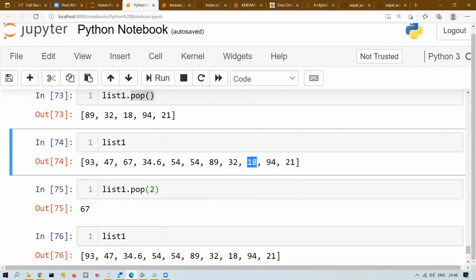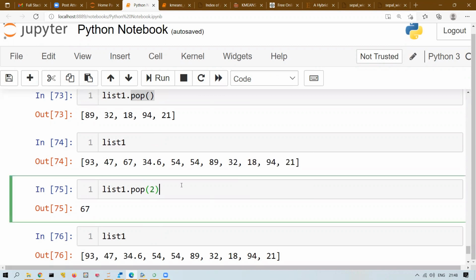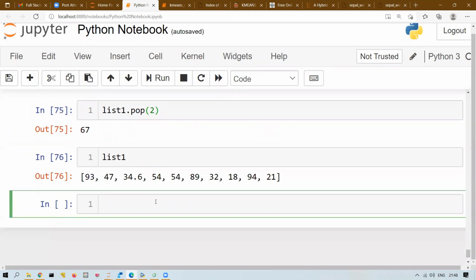I don't know the index of this 18, but I know what I want to delete. I know the name of the element. If you want to delete any item with their name, not with the index, you will use the remove method. So I'll write list 1 dot remove, and then I will write the element name, 18.